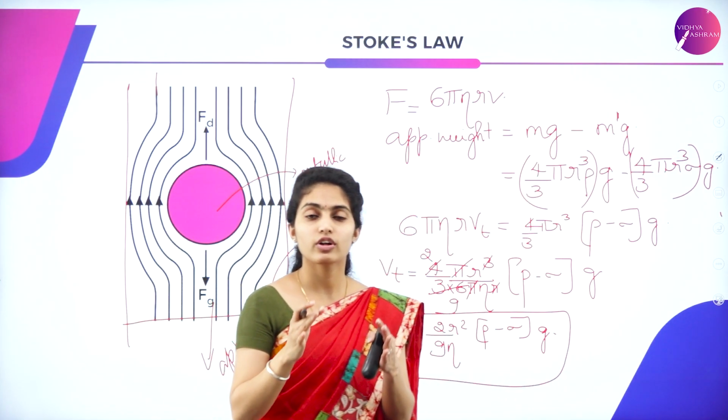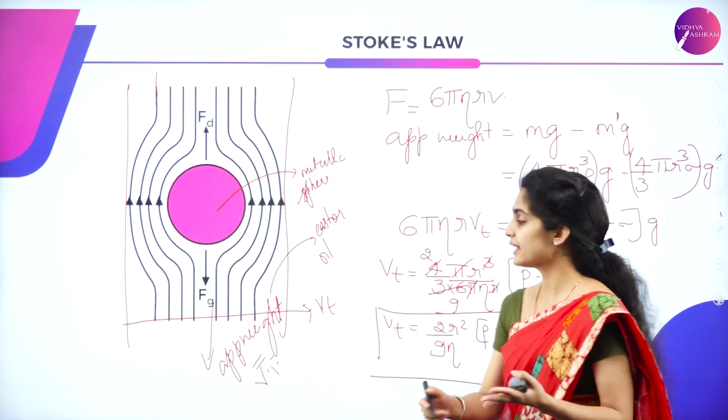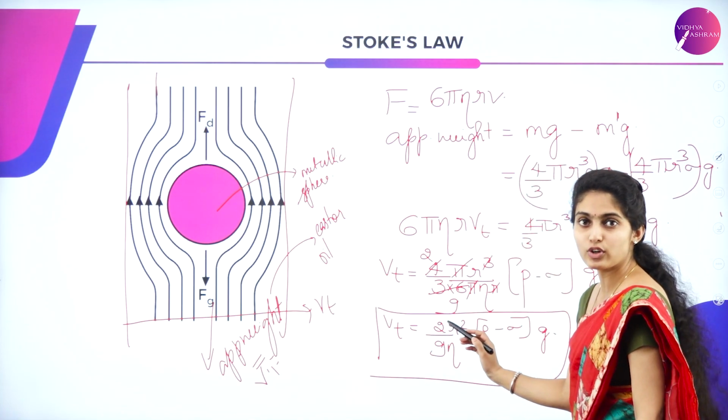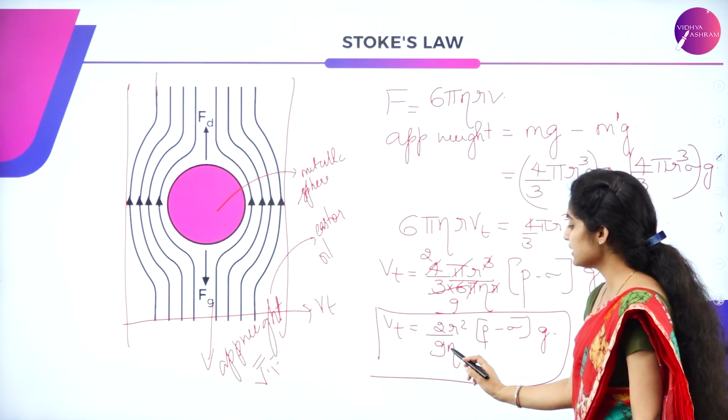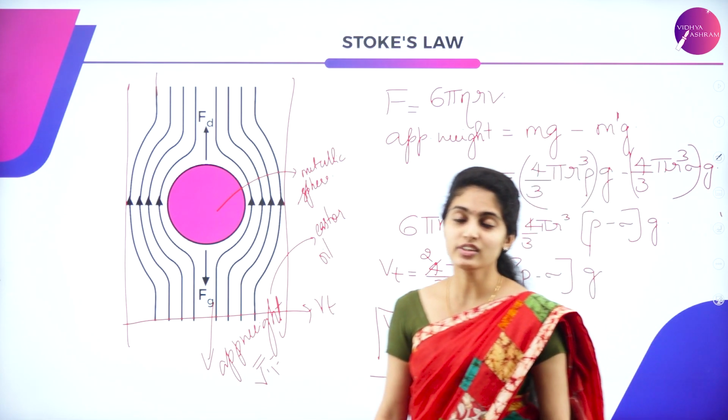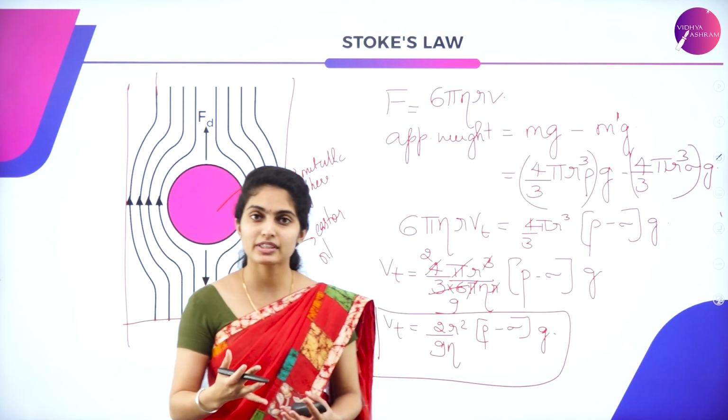Here you can say the terminal velocity is directly proportional to the square of the radius, and inversely proportional to the viscosity. Eta means viscosity.